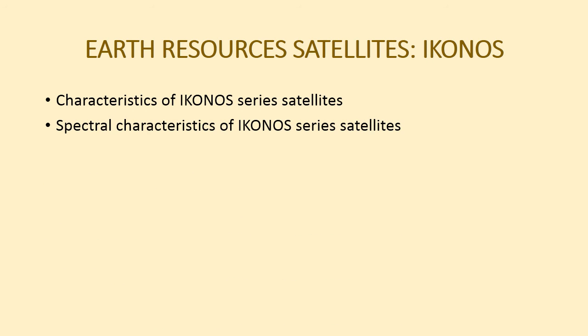Spectral characteristics of IKONOS series satellite. Band, it is panchromatic, band 1, 2 and 3, 4. Panchromatic, the wavelength is from 0.45 up to 0.9 μm for visible, resolution is 1 meter, 0.45 to 0.52 for blue, resolution is 4 meter, 0.52 to 0.6 μm for green, 0.63 to 0.69 for red and 0.76 to 0.9 for near infrared.